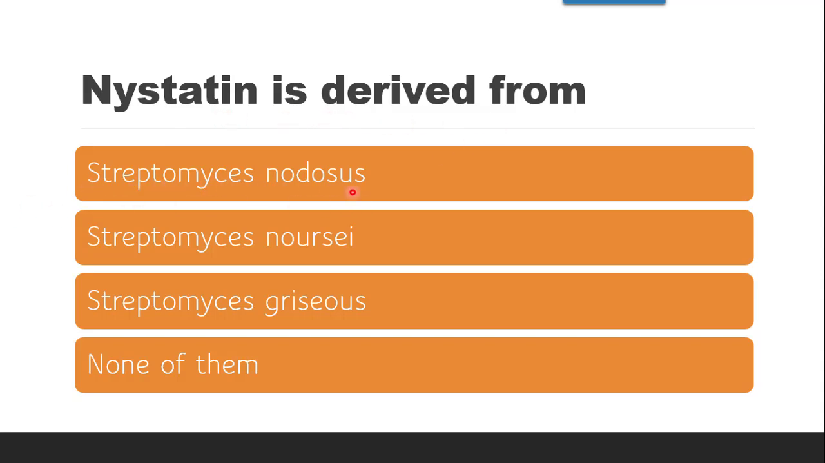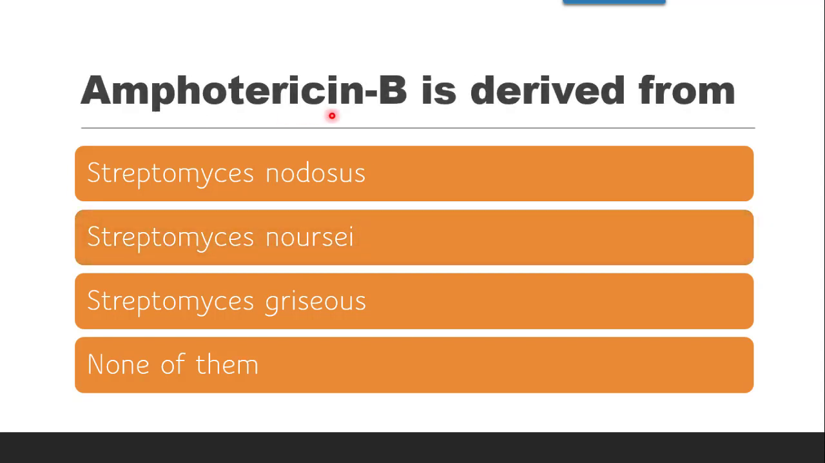Next question is nystatin, which is a polyene antibiotic, is derived from which of the strain? Whether it is Streptomyces nodosus, whether it is Streptomyces noursei, whether it is Streptomyces griseus, whether it is none of them. The correct answer is it is Streptomyces noursei. Next question is amphotericin B is derived from which of the strain? Whether it is Streptomyces nodosus, Streptomyces noursei, Streptomyces griseus or none of them. The correct answer is it is Streptomyces nodosus.